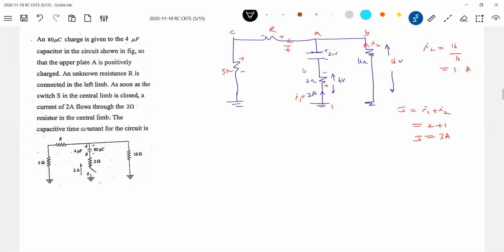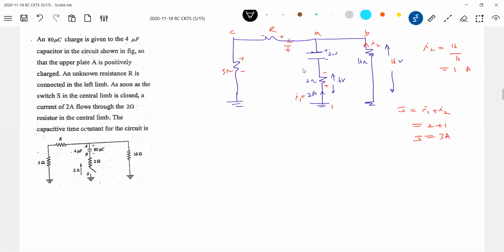No, not like this. See, the polarity of the capacitor: as soon as the switch is closed, current flows through the 2 ohm resistor in the circuit. The capacitive time constant for the circuit. I think let me just stick to what is given. No? I2 should be in the other direction, sir.